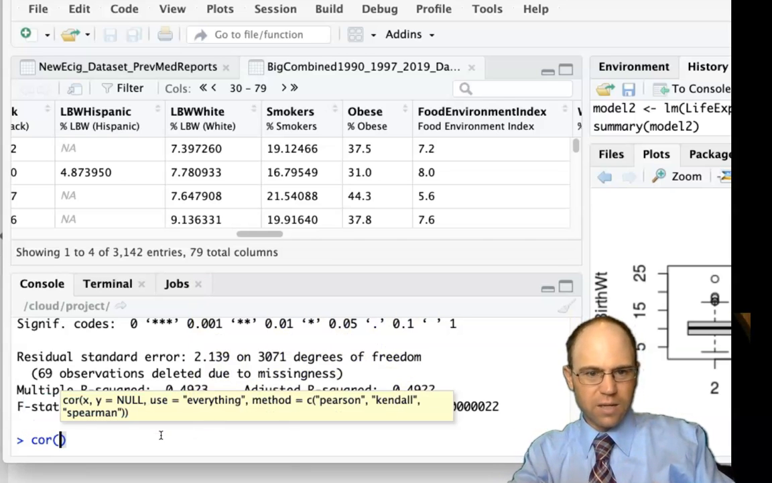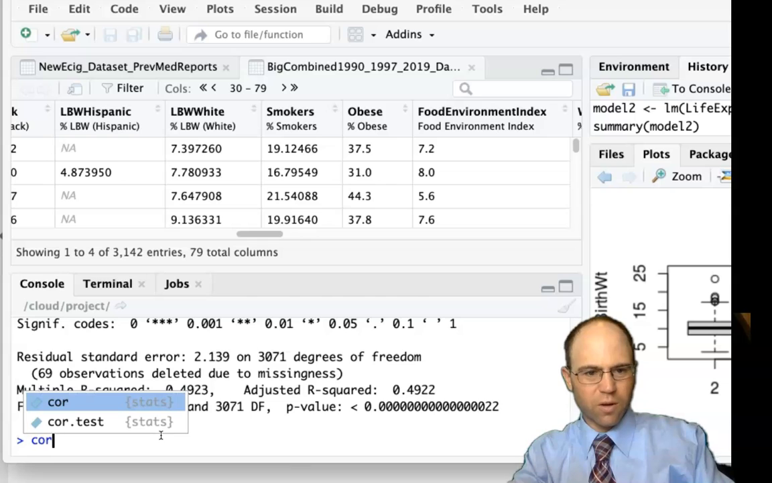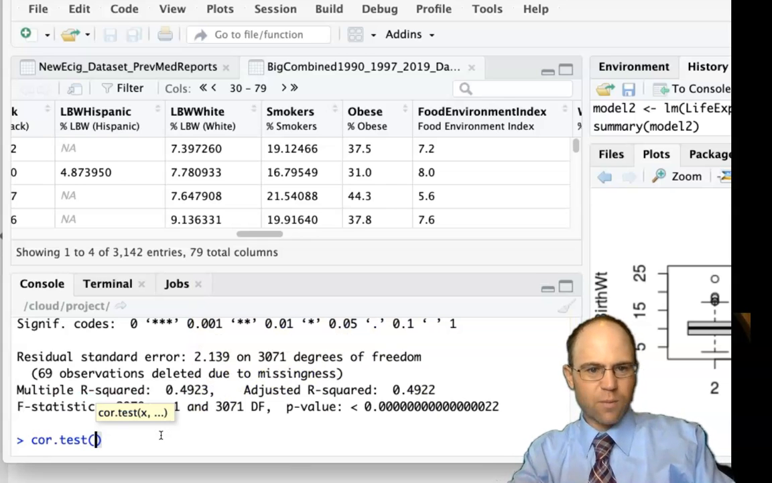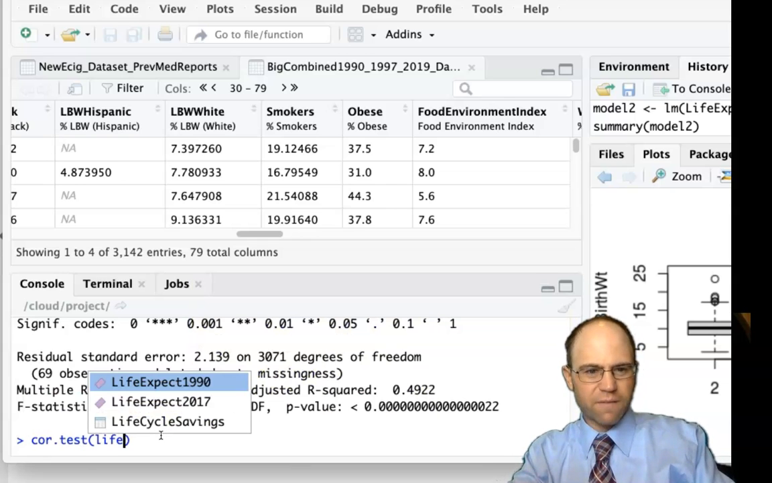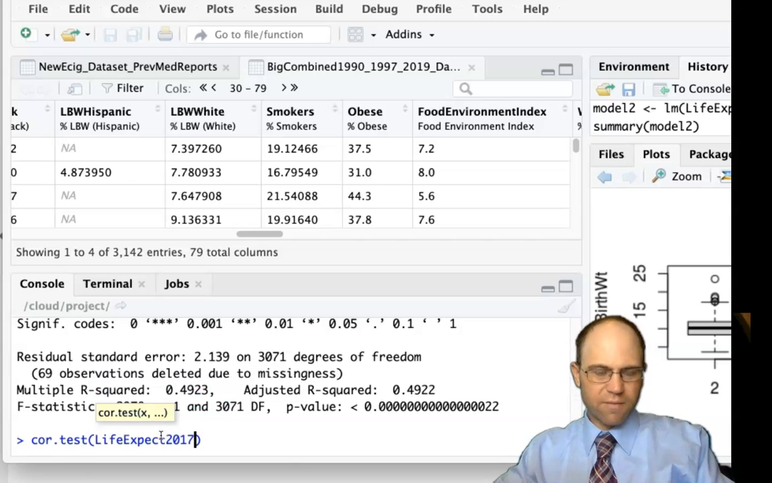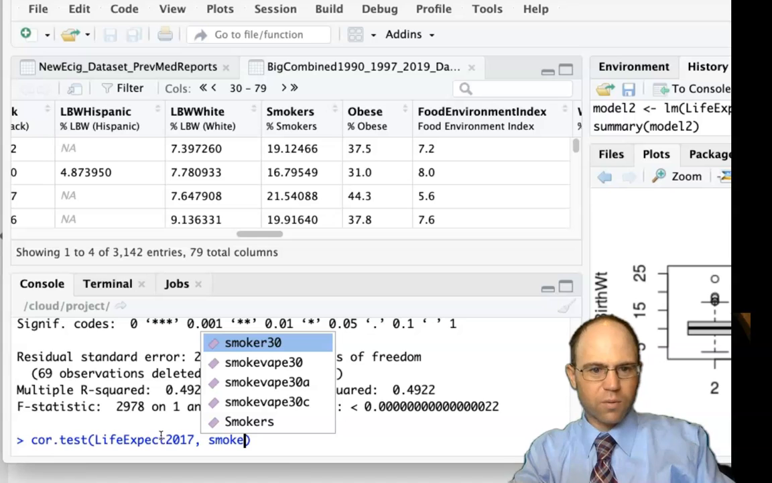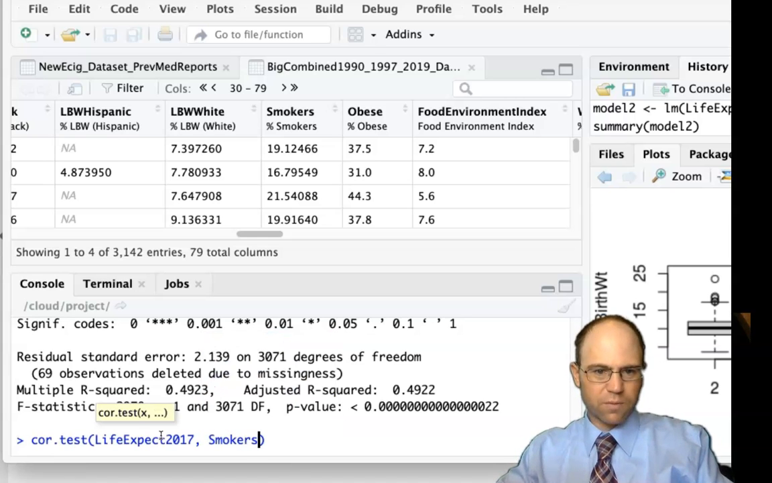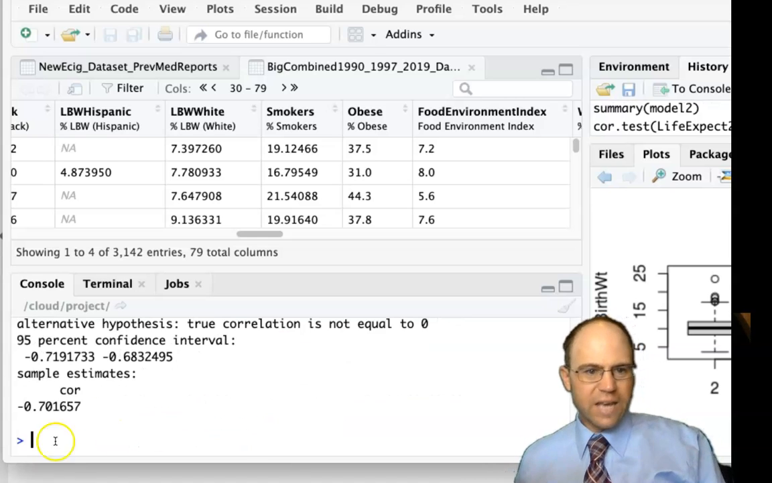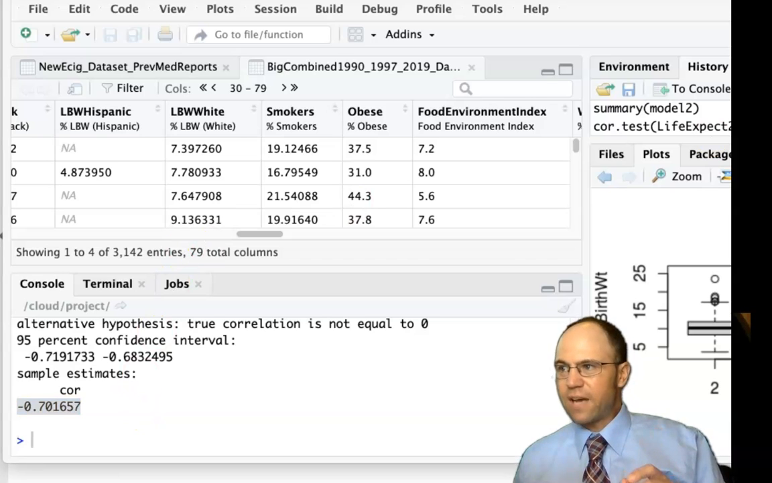If you were to do a Pearson correlation, so cor, and we can do either of them, we can do cor.test. And then we'll just do life expectancy 2017, comma, smokers, capital one, that one. We get this correlation number of 0.701657.